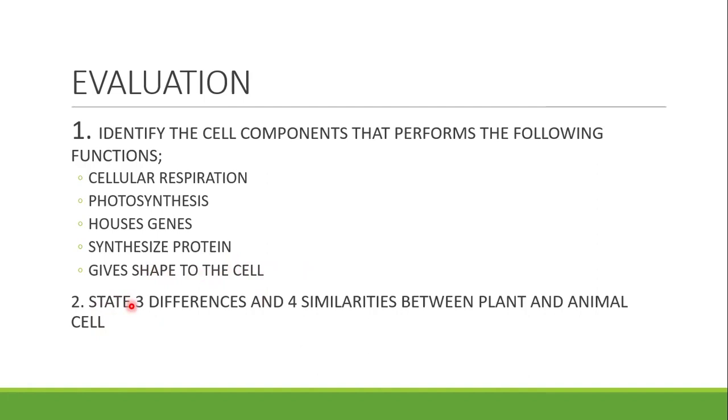Thirdly, plant cell has a large central vacuole, while animal cell has temporal, small vacuoles, or sometimes they even have no vacuole. Then number four difference is that plant cell has starch granules, while animal cell has glycogen granules. We have other differences in this slide which I have also explained earlier.